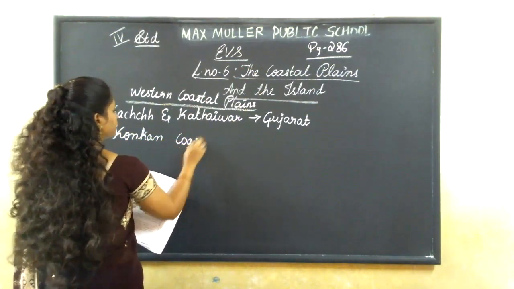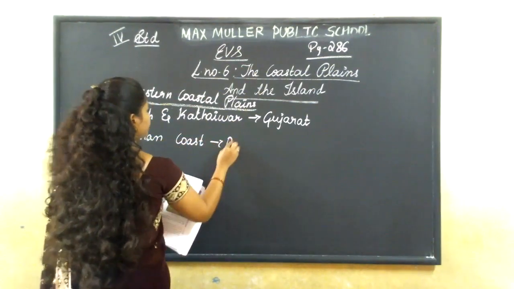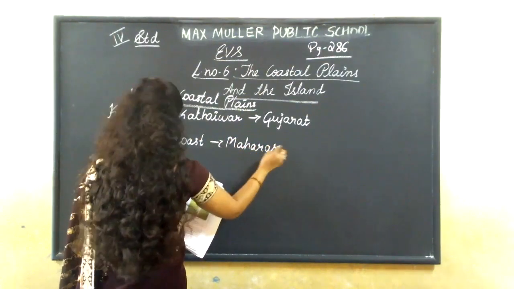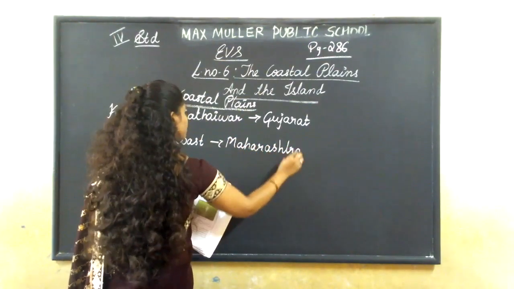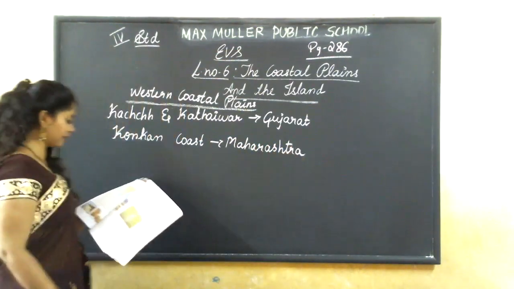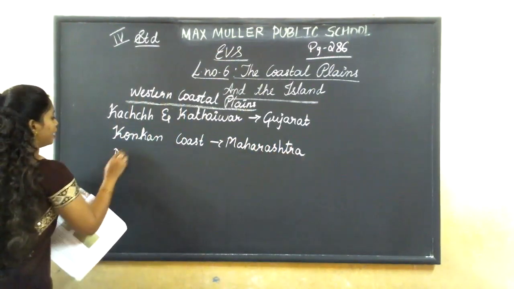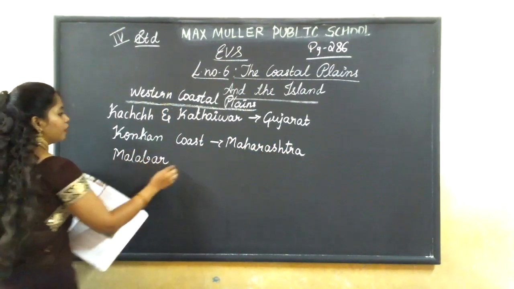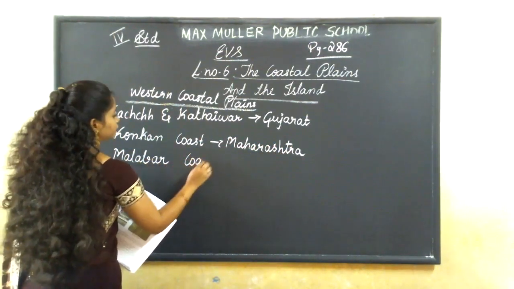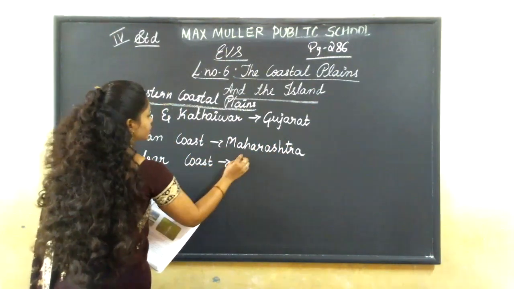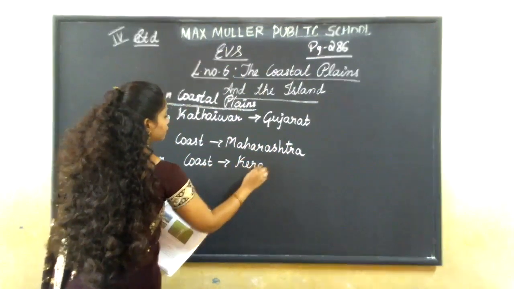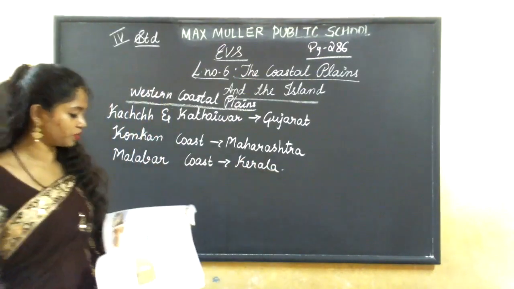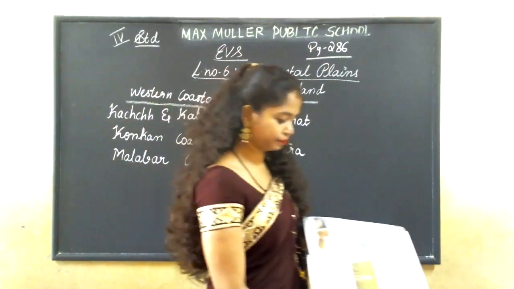Konkan coast in where? It is Maharashtra. No need to write this in your books. Just take your pencil and underline that. And Malabar coast in Kerala.